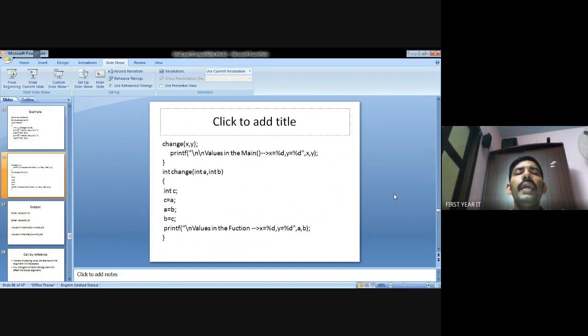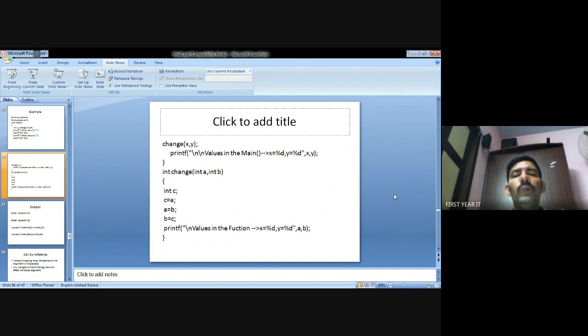So already c equal to a means c value is 2. For b equal to c means c value is 2. That is the a, b values. Print after the swapping concept a comma b means